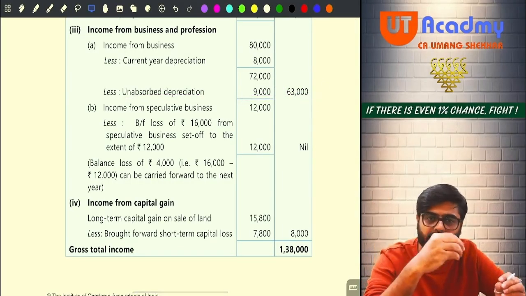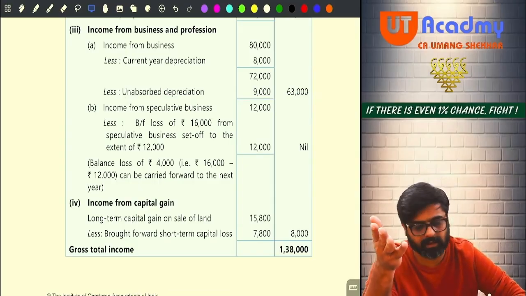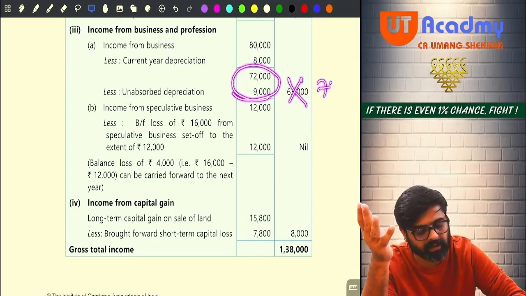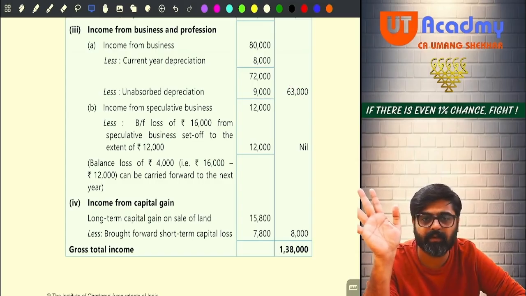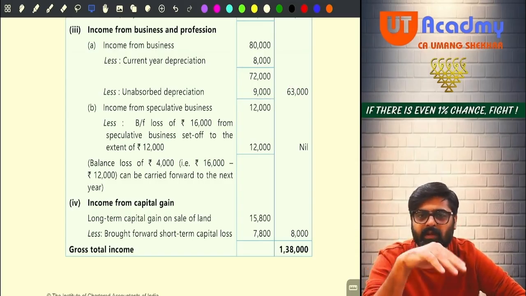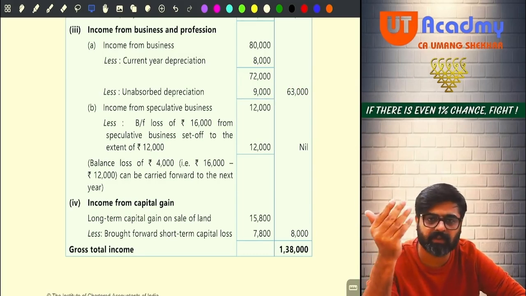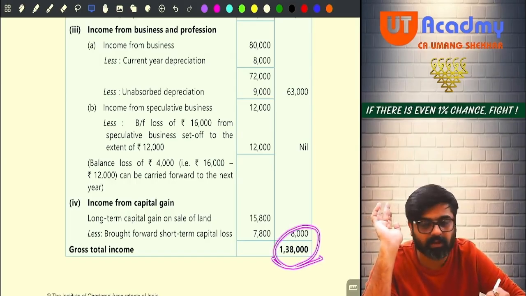Against your long-term gain you set off 8,000 and the balance 1,000 you bring here and set off, and here instead of 63, 71 will remain. That is also correct. Getting my point, everyone? But right now it is not going to make any difference. So set off against whatever income you want. If you want to set off against business income, set off against business income. So tell me, 1,38,000 will remain.